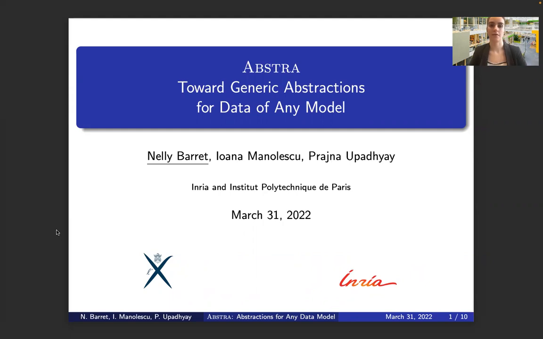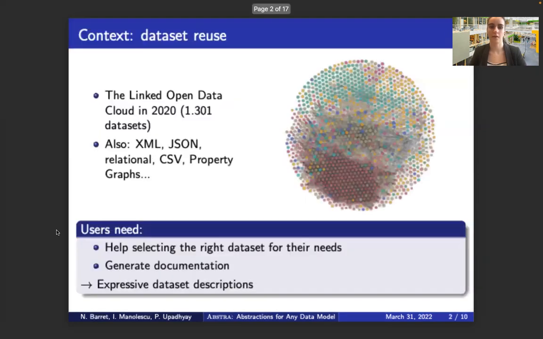Hello, my name is Nelly Parent, and in this video, I will present Abstract, a system to create small descriptions out of a large variety of data models. So first, I will present the goals that Abstract fills.